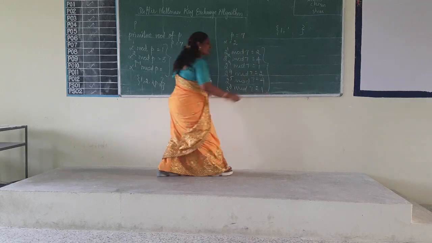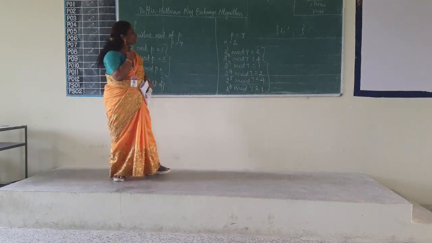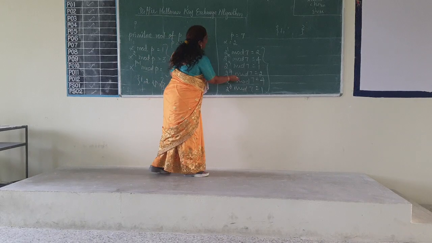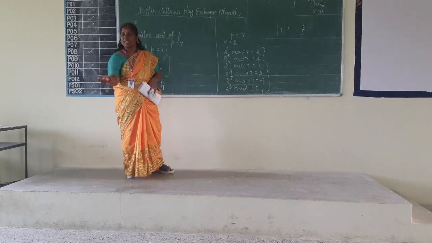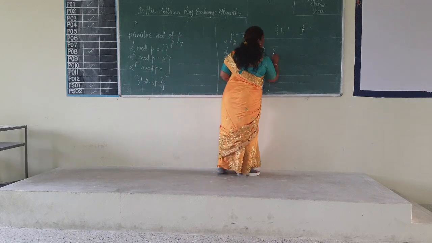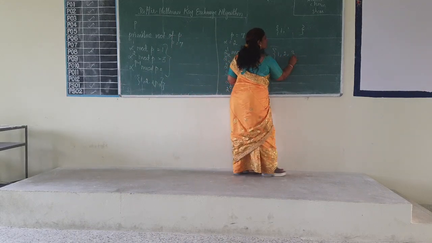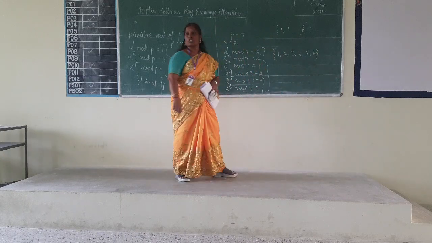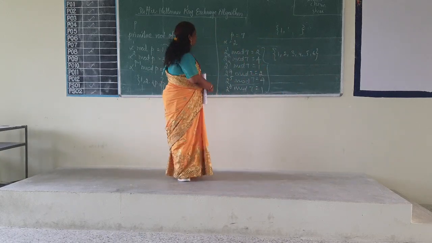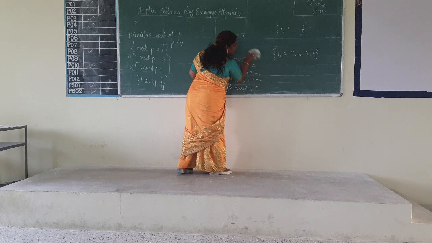So what I am getting here, I am not getting the remaining numbers. 3 I am not getting anywhere. 5 I am not getting anywhere. And 6 I am not getting anywhere. What I am supposed to get, I must get 1, 2, 3, 4, 5, 6. But I am not getting that with 2. So definitely 2 cannot be a primitive root of 7.